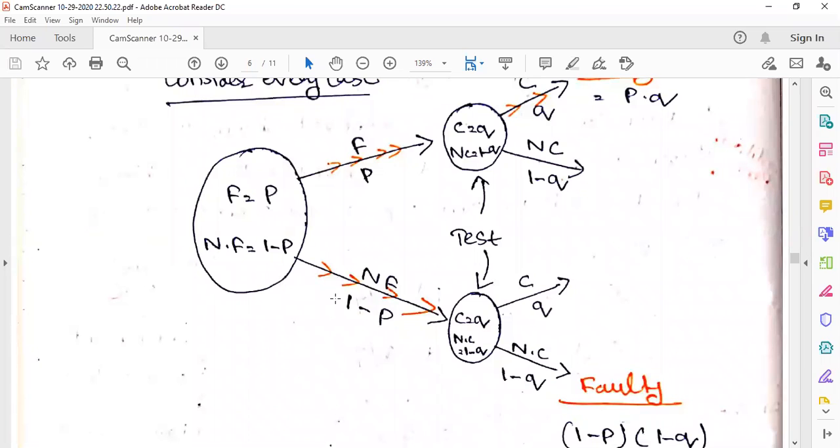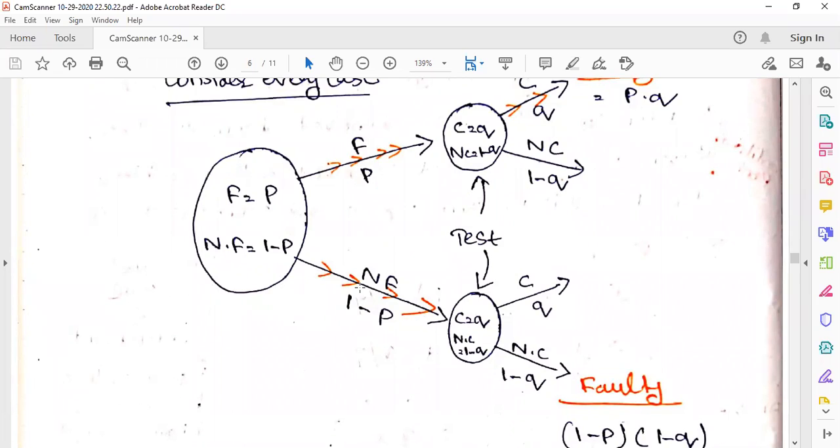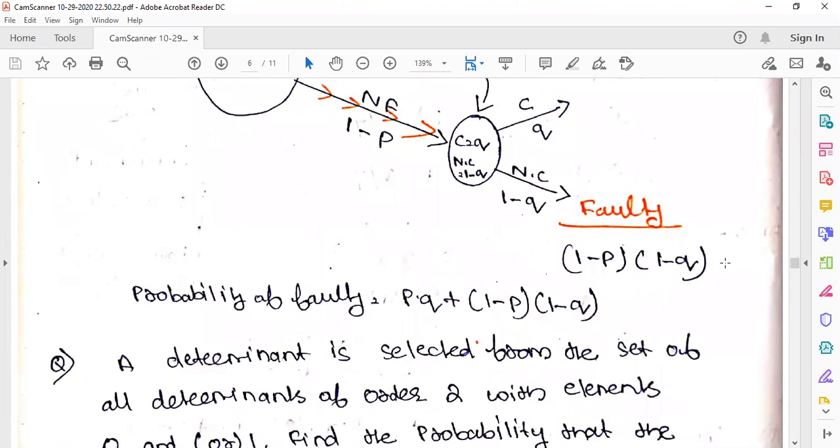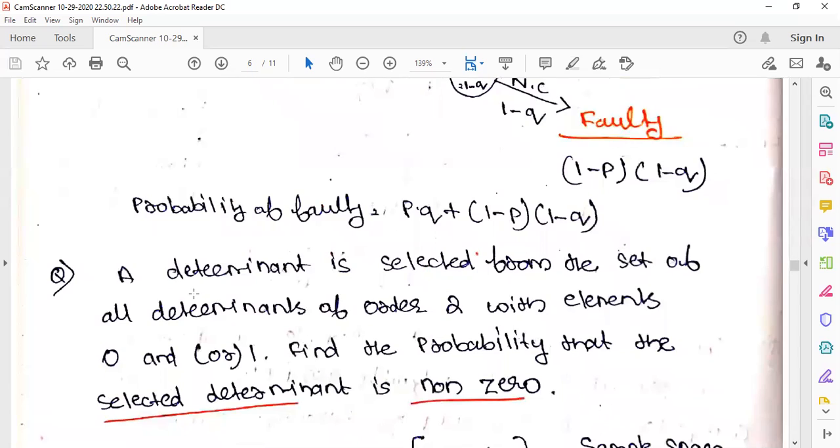So you have two conditions here. First, the computer was faulty, and upon testing you also got it correct. So it is faulty: P into Q. Another condition: the computer was not faulty, but upon testing it gives an incorrect result, saying it is faulty. That also is a probability, which will be (1 minus P) into (1 minus Q). So the total probability will be the first condition plus the second condition: PQ plus (1 minus P) into (1 minus Q). Yeah, that's it.